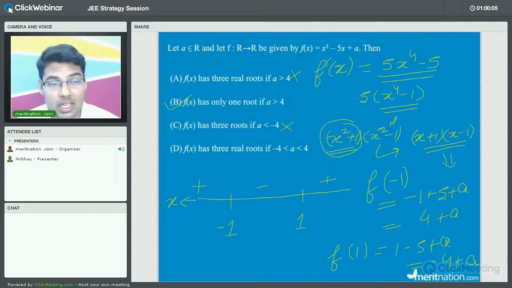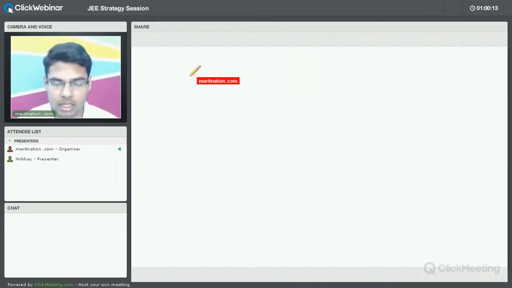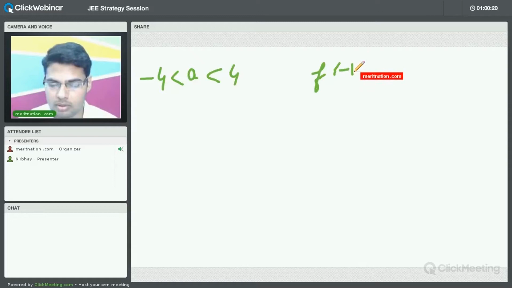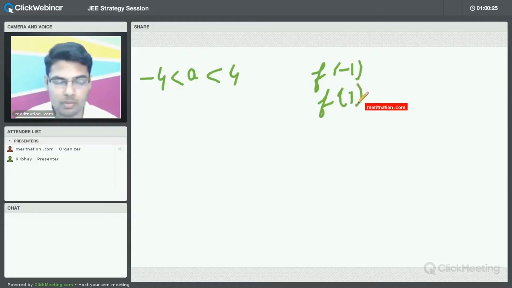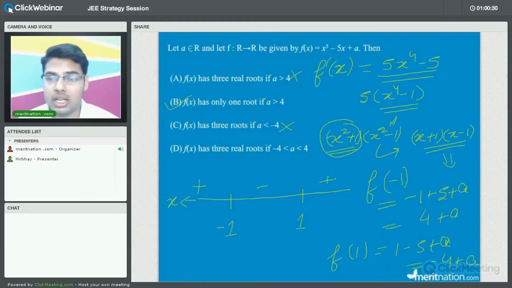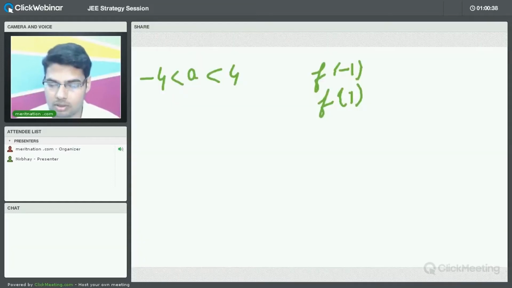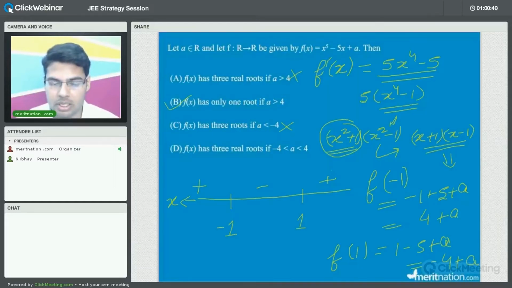Now let us analyze this for the last one, that is when a is between minus 4 and 4. This is a very basic and conceptual question. Just try to see it. When a is between minus 4 and 4, what is f of minus 1 and what is f of 1? Just try to find it out. You will find f of minus 1, just take a look at the expression, is 4 plus a. When a is between minus 4 and 4, it will be nothing but positive.